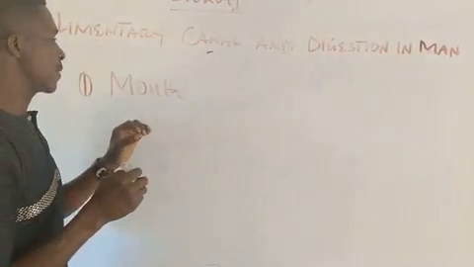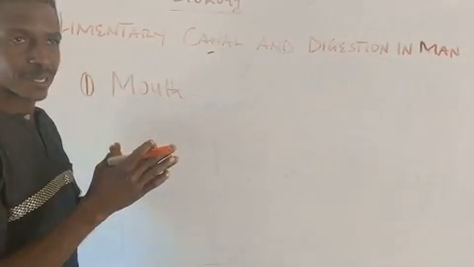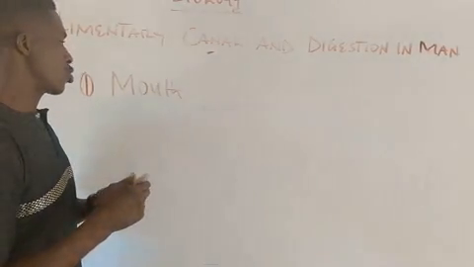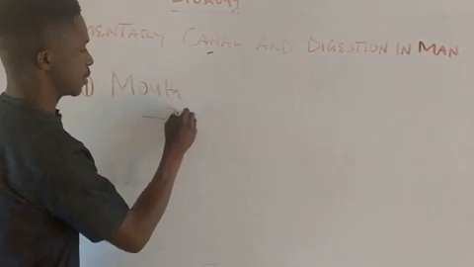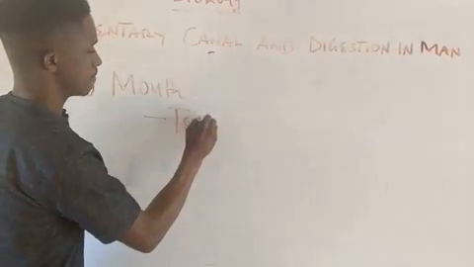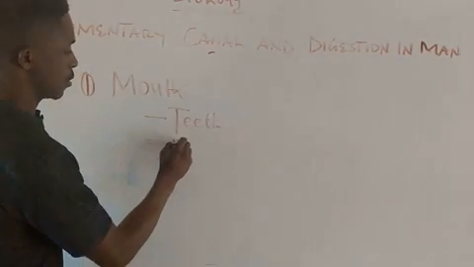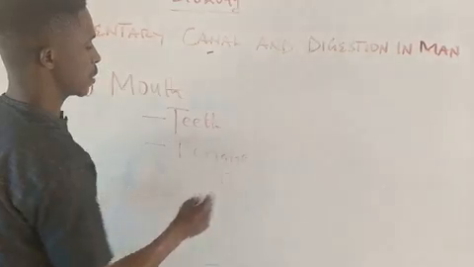The mouth is made up of sub-organs, and there are three in number, majorly. Number one, we have the teeth. We have the tongue.